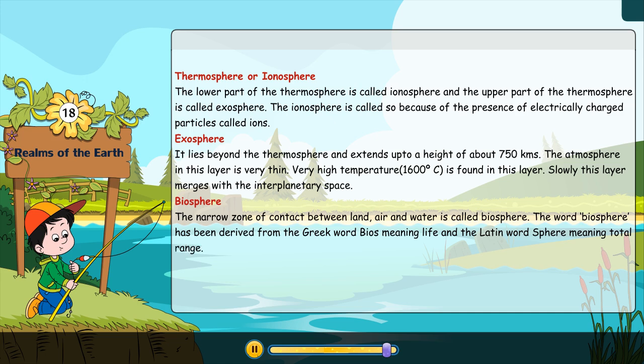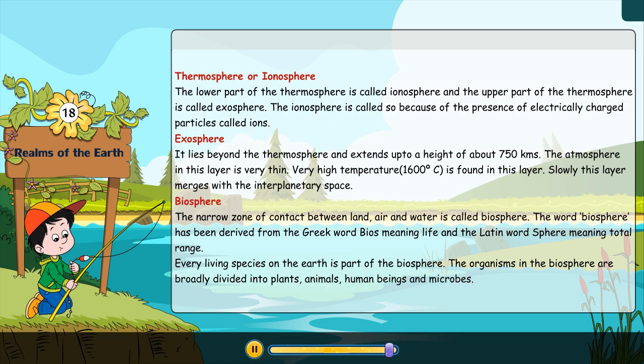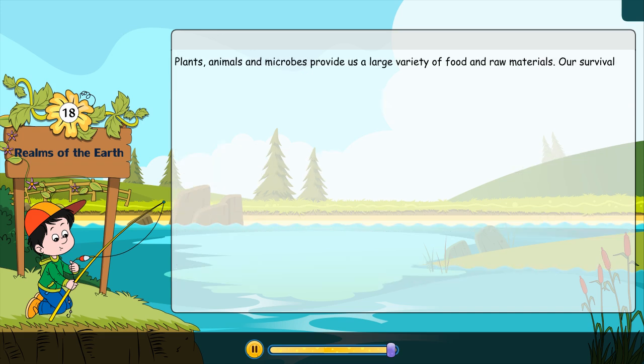The organisms in the biosphere are broadly divided into plants, animals, human beings, and microbes. Plants, animals, and microbes provide us a large variety of food and raw materials. Our survival on the earth depends upon the biosphere.